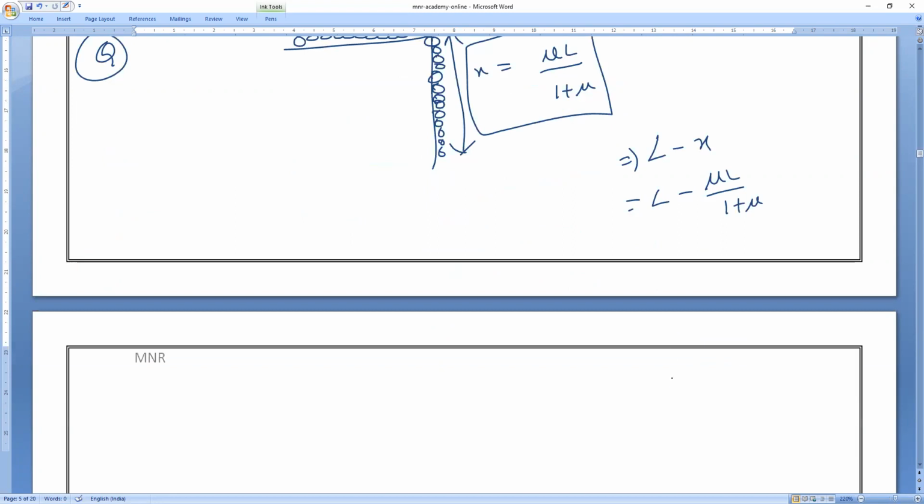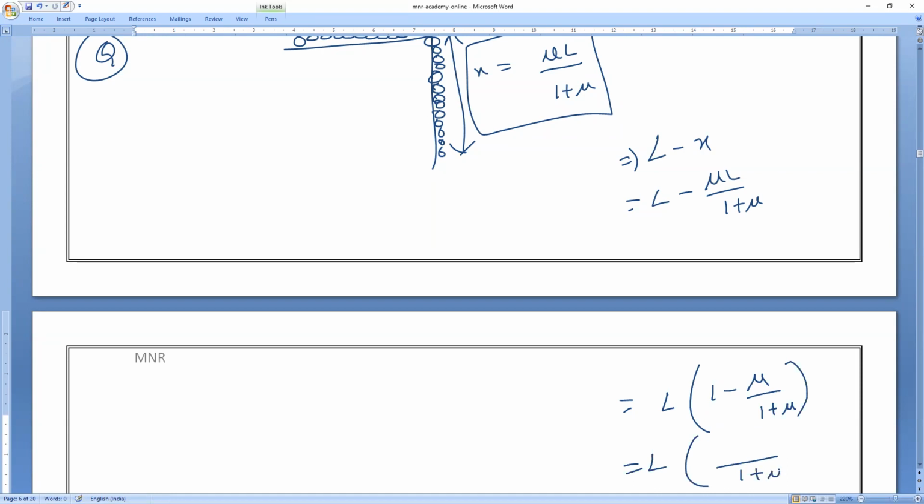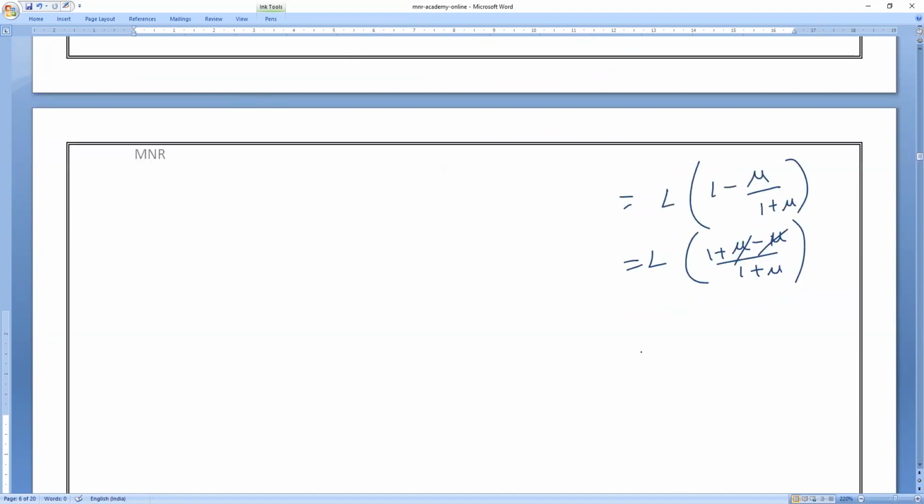In both cases L is common, so L is taken out. If I take it, 1 minus mu divided by 1 plus mu. Will you all agree with me? Please respond. So we'll take 1 plus mu as the LCM. So 1 plus mu minus mu, so minus and plus get cancelled, which is equal to L into 1 by 1 plus mu. So what is the length of this chain, everybody? What is the length of this part?